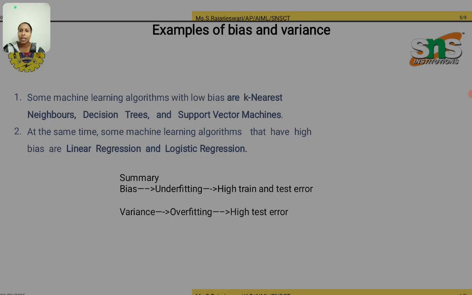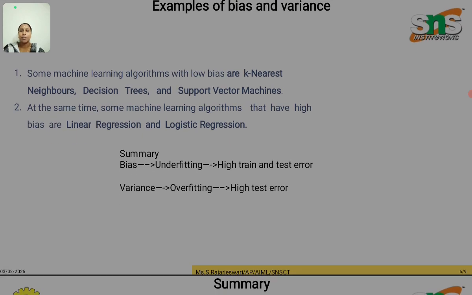At the same time, some algorithms that have high bias are linear regression and logistic regression. The summary is: bias means underfitting with high train and test error, and variance means overfitting with high test error. This is the basic overview of bias and variance.